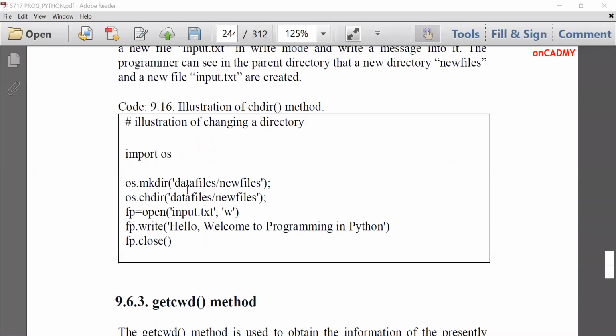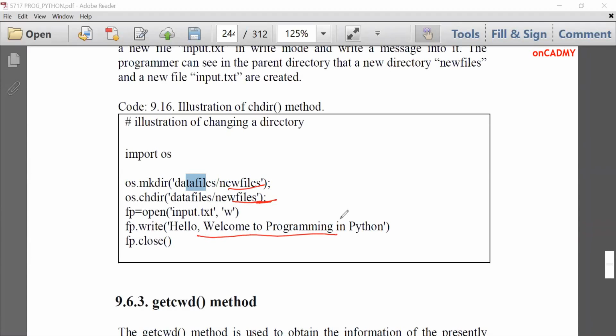Currently, I am in data files and I created a new directory, new files. And if I want to move inside new files, then I will write os.chdir and then data files/new files. That means now the control is inside new files, and inside the new files folder, I have created a file input.txt. fp is equal to open input.txt, w, and then fp.write.